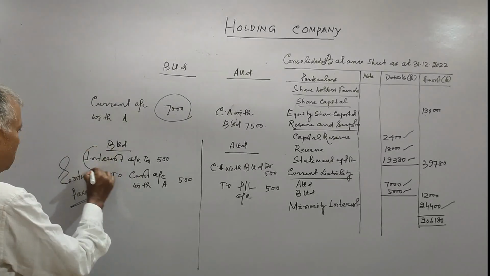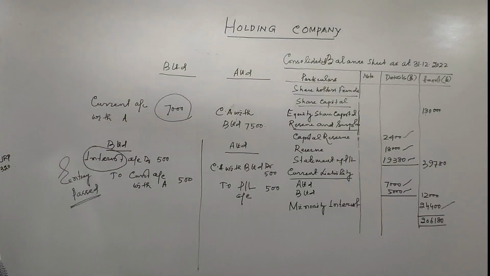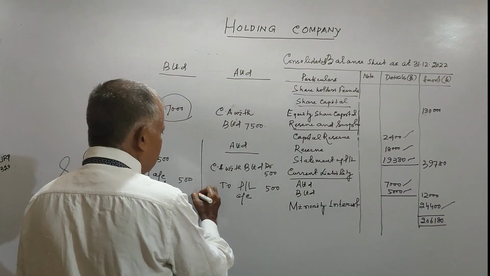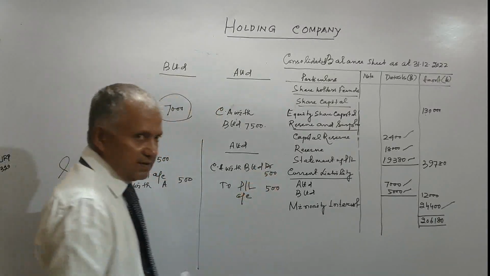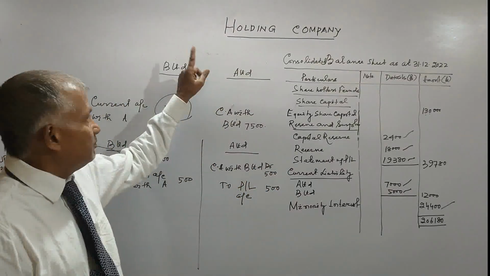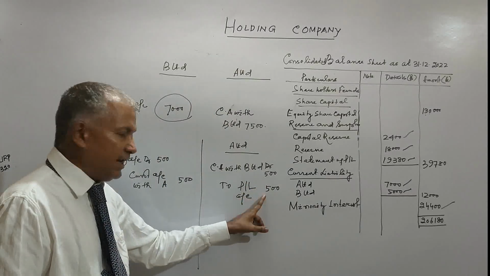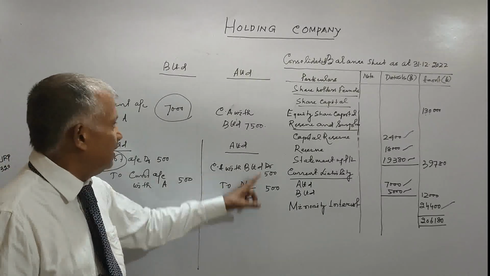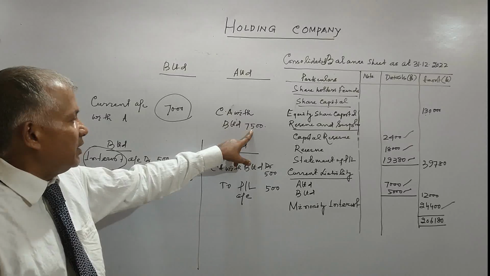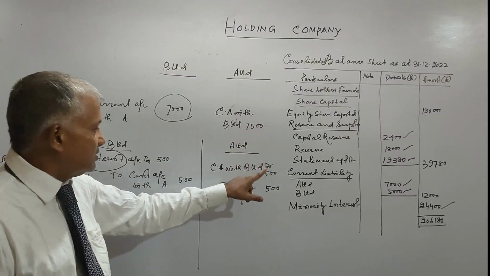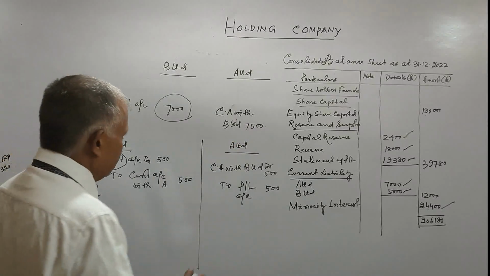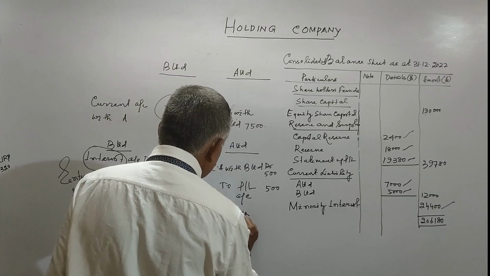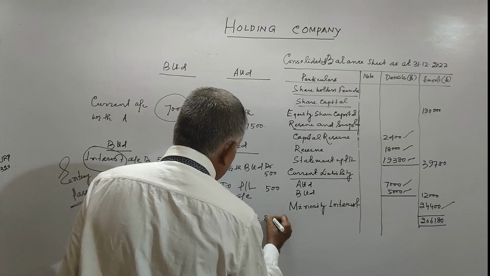Here, B has already passed the entry for interest. This is yet to be passed by A. So this is the entry they are required to pass. Therefore, in the fourth statement, we have added 500 in the PL. Here also 500 is to be added because this is an asset, this is debit. Therefore, the balance after the entry will be 8,000.